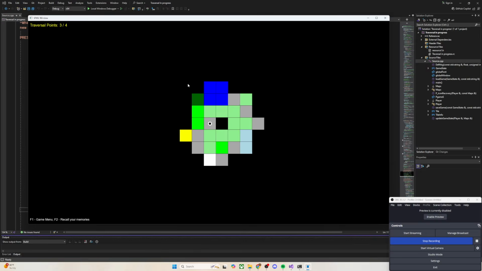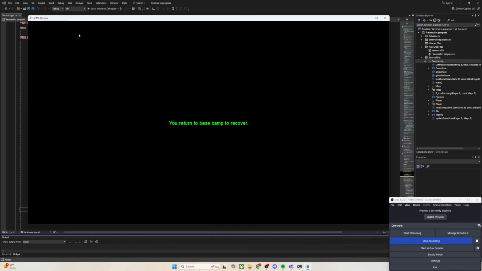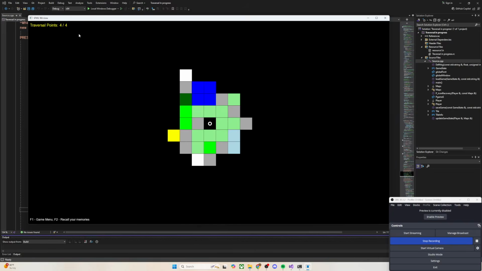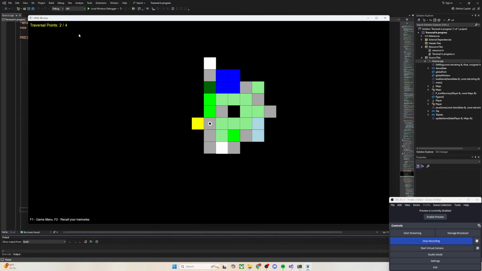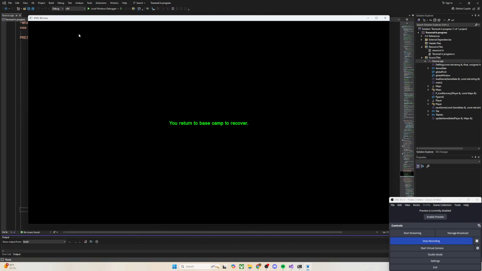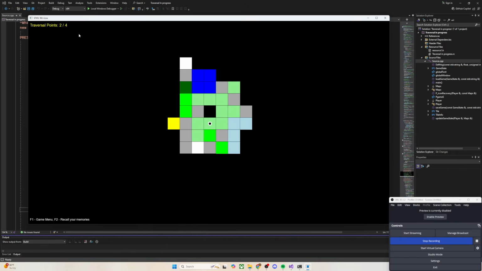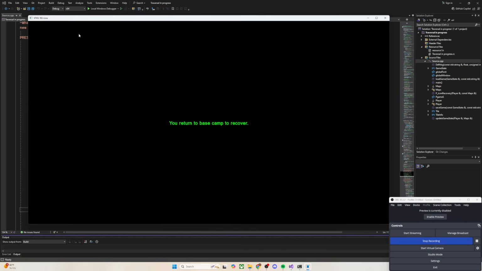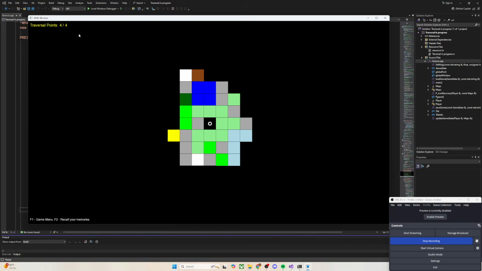So every time you move, if you look in the top left-hand corner, it says 3 out of 4, right? So if I move to this green tile, it's going to exhaust my points. You start off with very few points, and each tile has a certain value. So the gray tiles are like sidewalk, right? The grass tiles are like grass, and then water is blue and all that sort of stuff. And I'm going to work on figuring out how to make actual pixels and images generate.